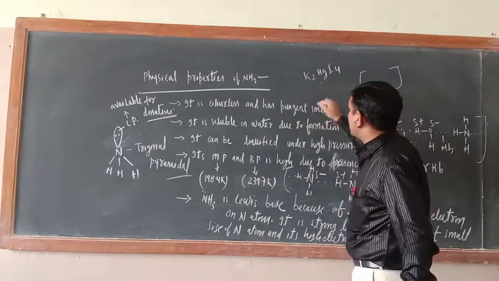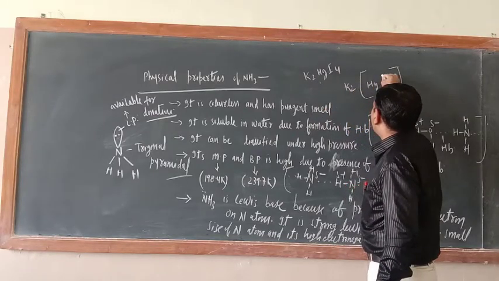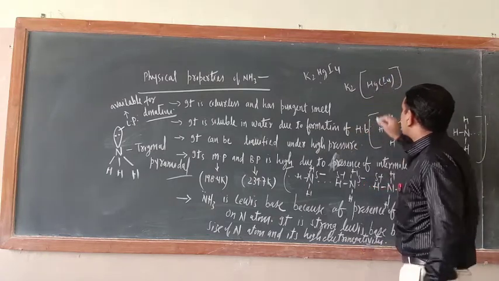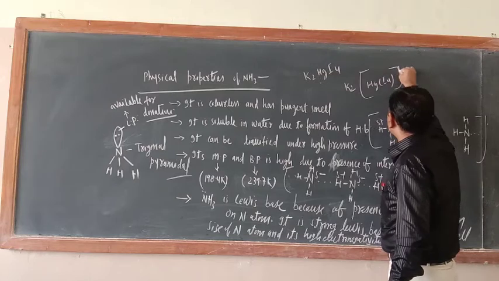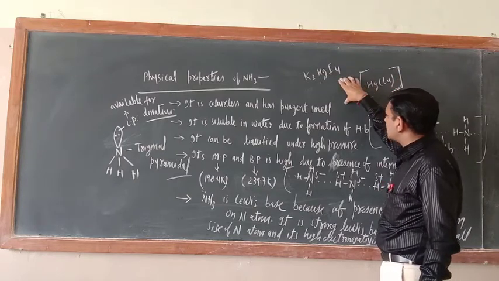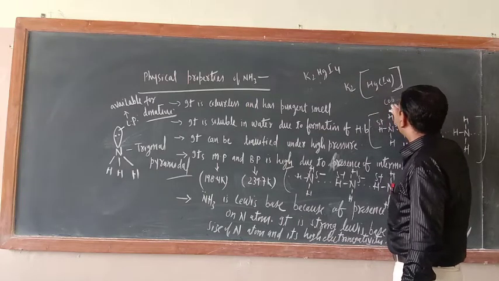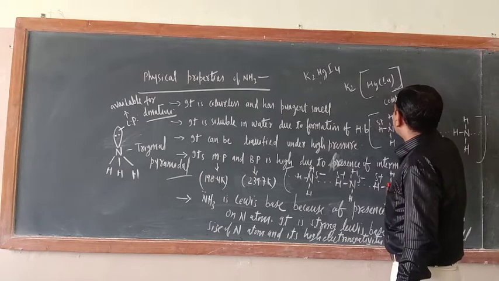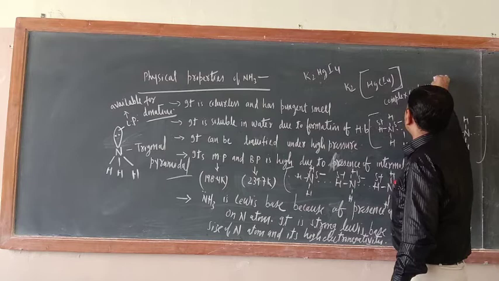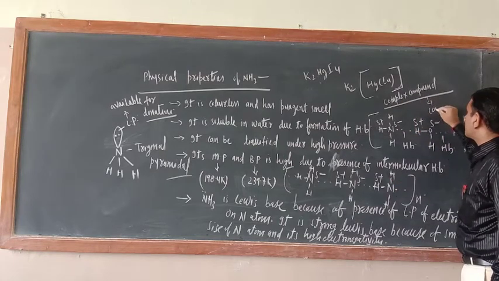Actually this should be written like K2[HgI4], okay? So just see, any compound where something is inside the square bracket and something is written outside the square bracket, they are called complex compounds, or coordination compounds.